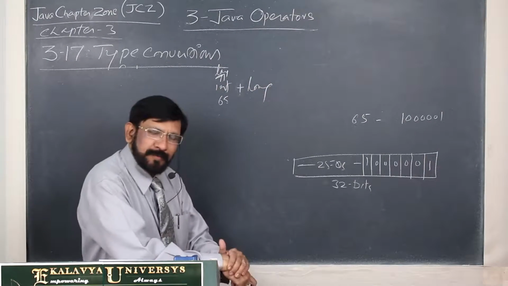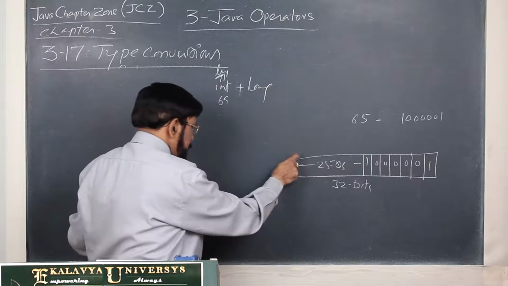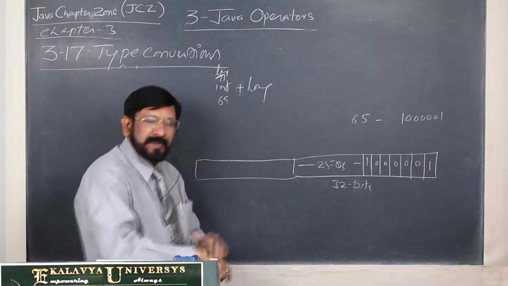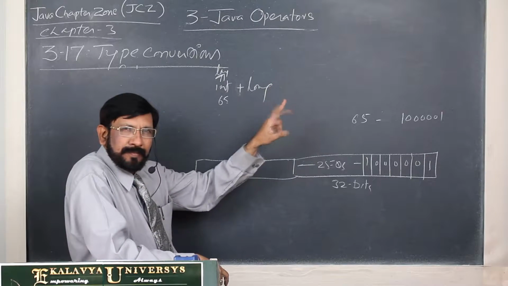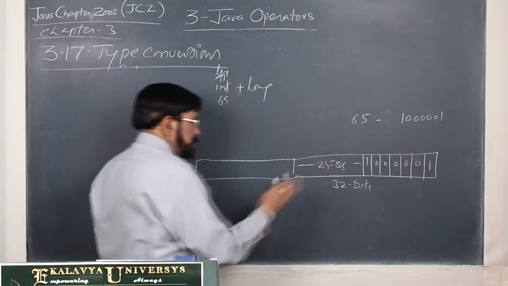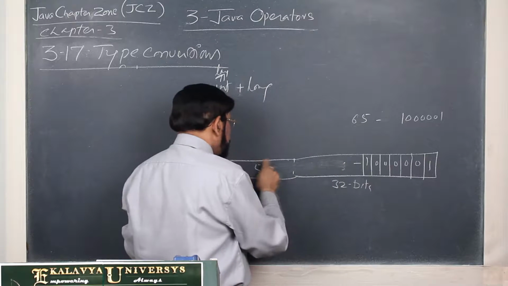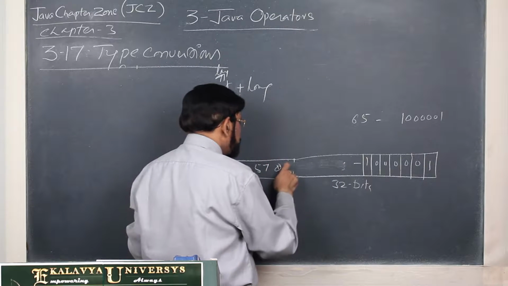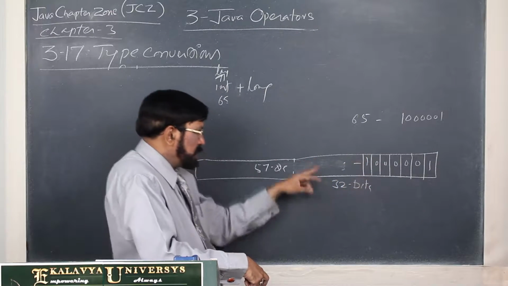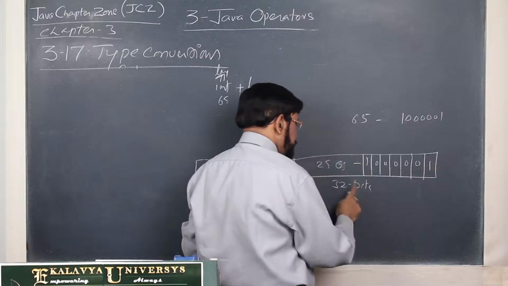Now, because of the promotion, what happens? This is the same, and here, what is the size of long? 8 bytes. 8 bytes means 8 into 8, 64. These are 7 bits, so 57 zeros. 57 plus 7 is 64. Earlier, 25 zeros plus 7 was 32.